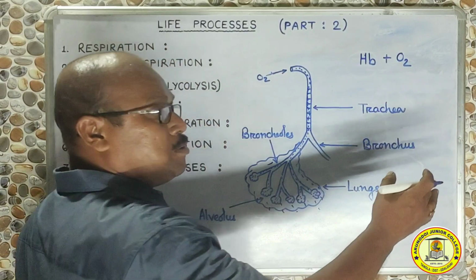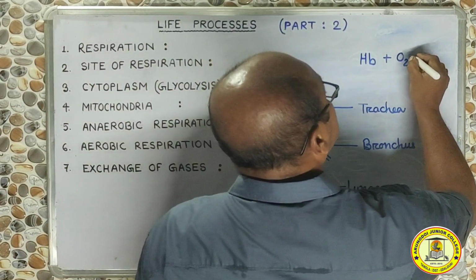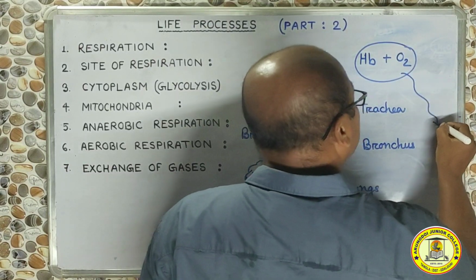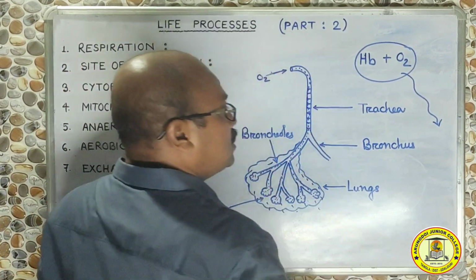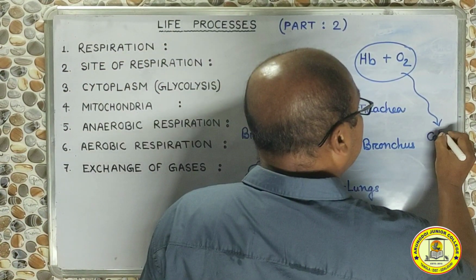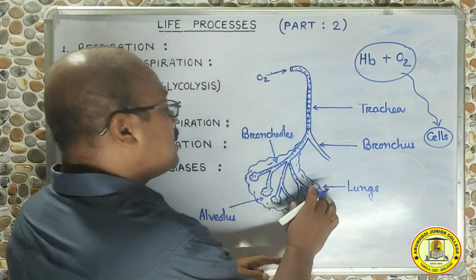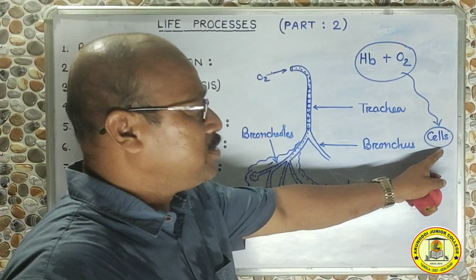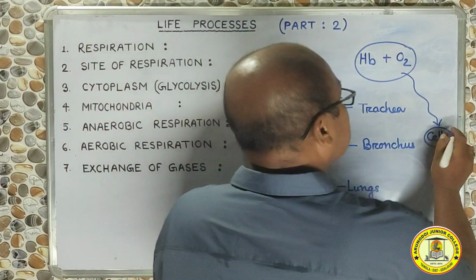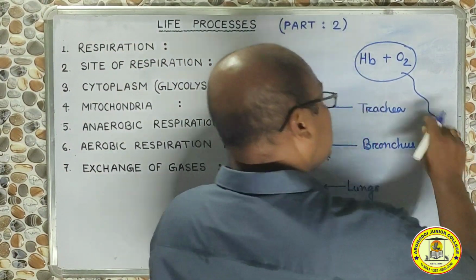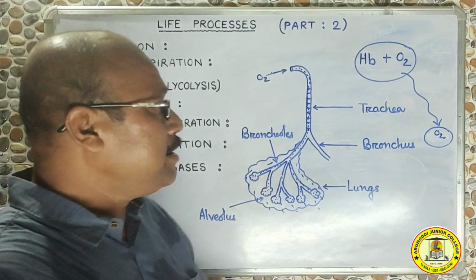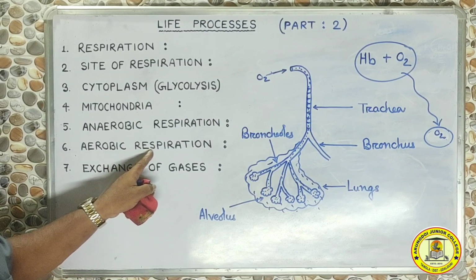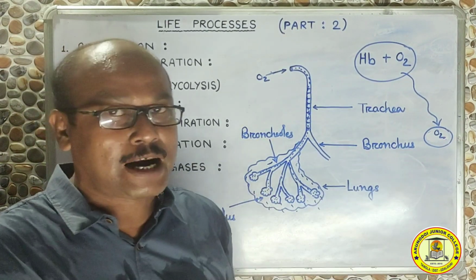In the form of oxyhemoglobin, which is a temporary compound, the blood and hemoglobin-oxygen mixture comes out of the lungs and finally reaches the cells. So from the lungs, blood carries the oxygen away, and in the cells the blood will release the oxygen. Why? Because this oxygen will take part in aerobic respiration inside the mitochondria to continue the process of the Krebs cycle.